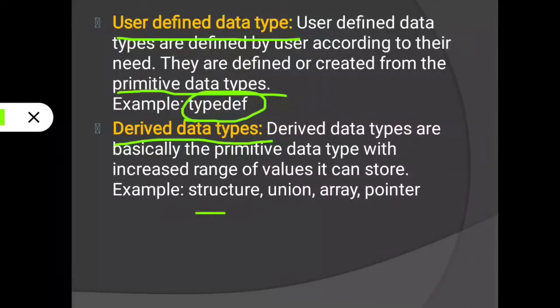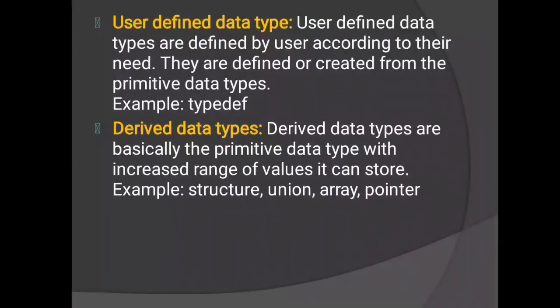For example, structure, union, array, pointer, these are all derived data types. When we need to store more than one number, decimal number, character or string in a single variable, that time we will use derived data types. Then next we will proceed.